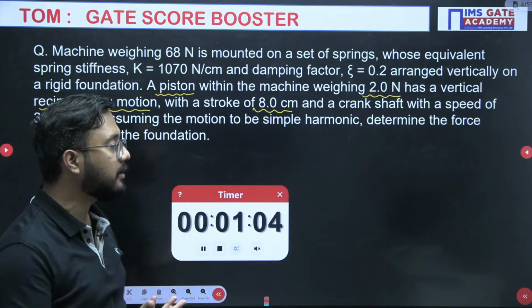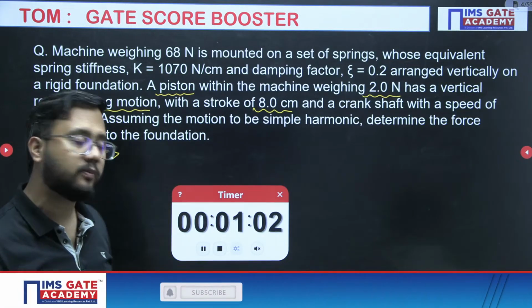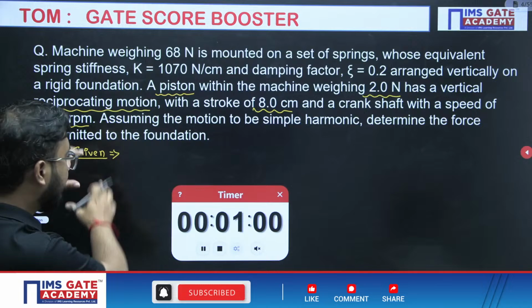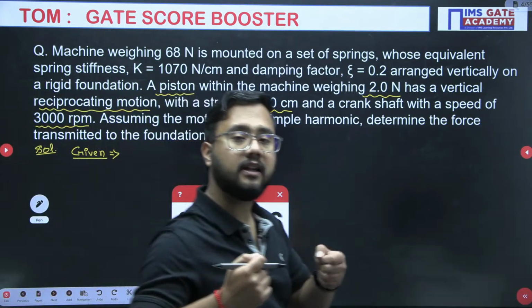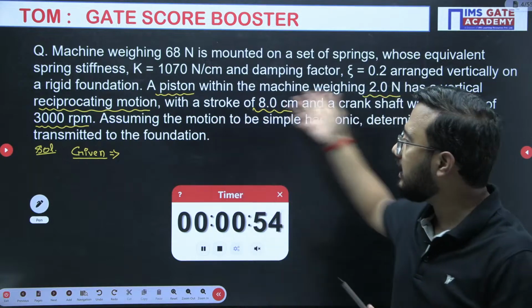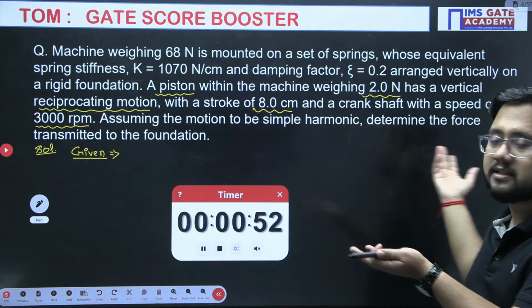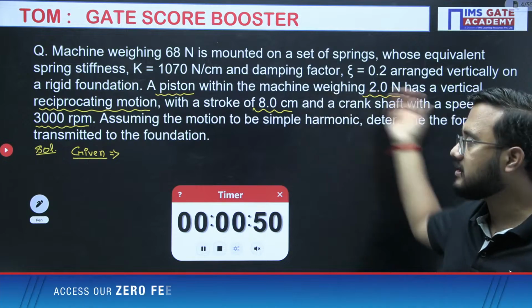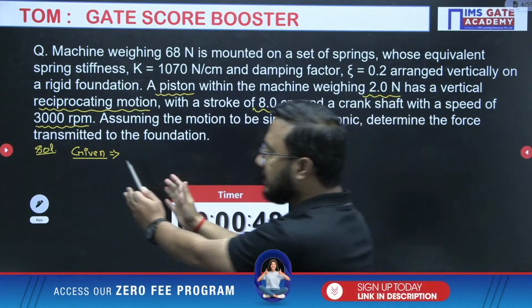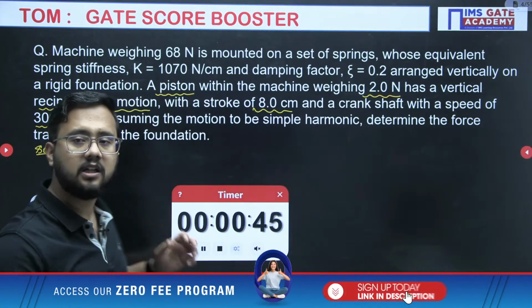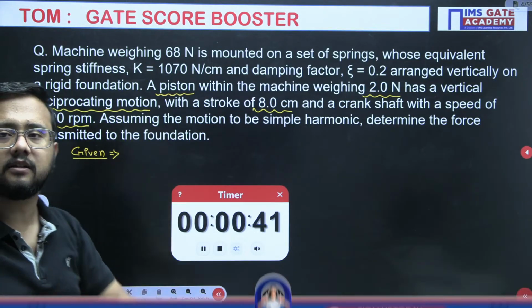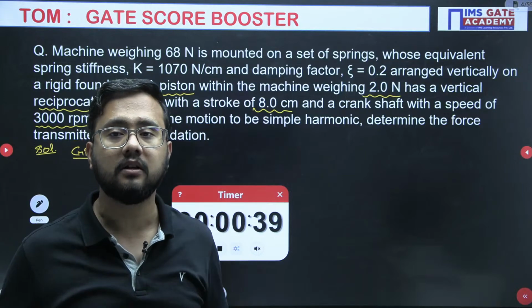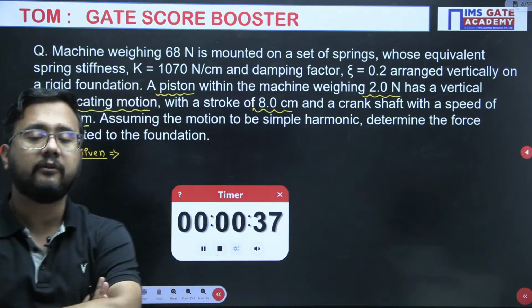Things will come to your mind: okay, this kind of relation I can use because this data is provided. All the data you will write in one place. Otherwise, you are reading everything and all the information is scattered. But when you write all the data in the given section, you will automatically get an idea: yeah, these are the data given, I can use this formula or this relation. So this is very important. Everyone should understand.